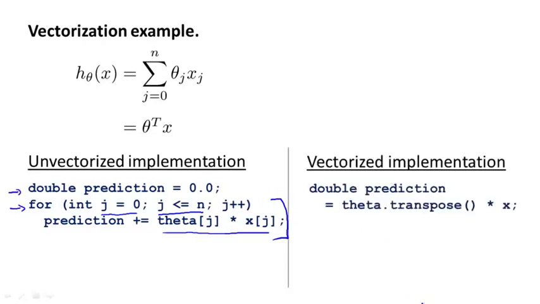Depending on the details of your numerical linear algebra library, you might be able to have a C++ object, which is vector theta, and a C++ object, which is vector x, and you just take theta transpose times x, where this times becomes a C++ overloaded operator, so that you can just multiply these two vectors in C++. Depending on the details of your library, you might end up using a slightly different syntax, but by relying on the library to do this inner product, you can get a much simpler piece of code and a much more efficient one.